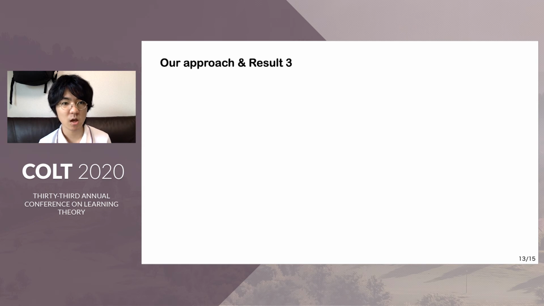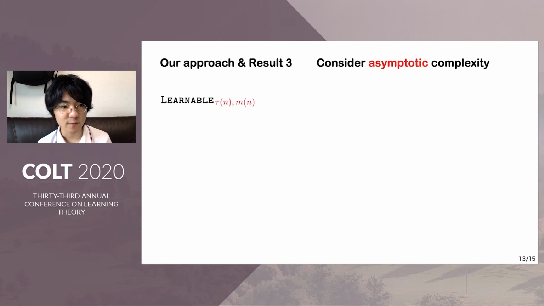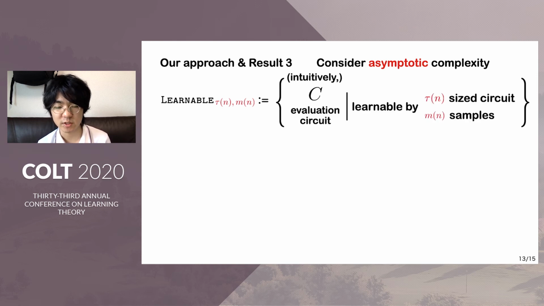To overcome this, our approach is to consider asymptotic complexity. What we did is first define a language Learnable, indexed by two polynomials. These polynomials represent the upper bounds on the size of resources.